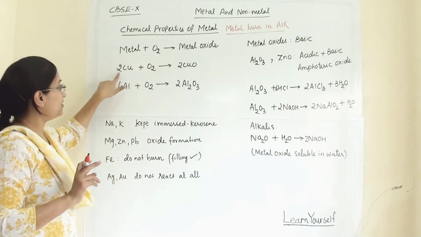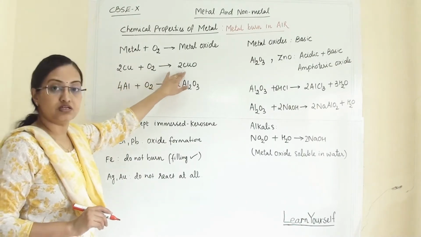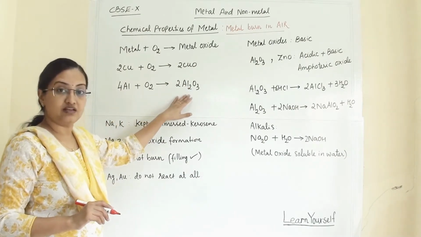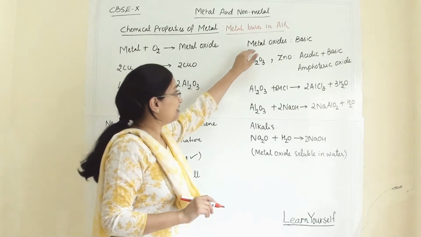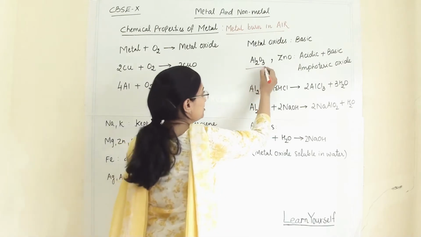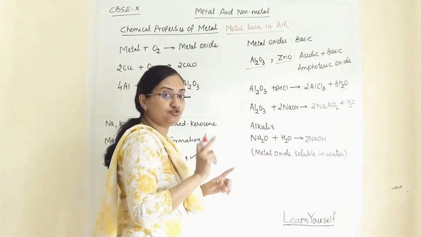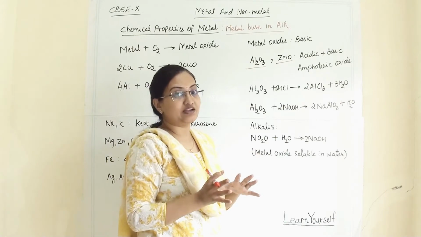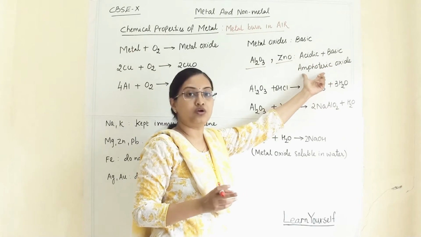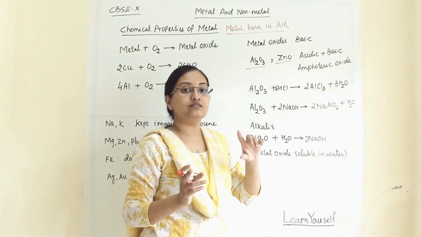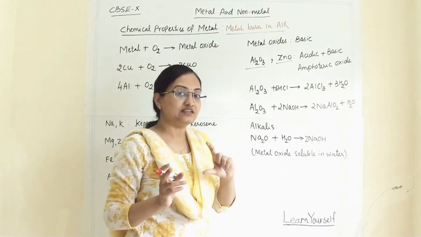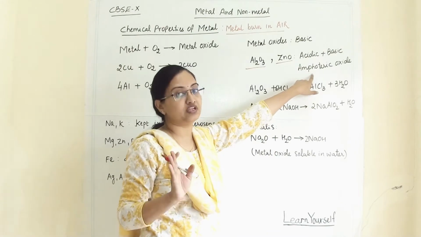First, copper. When copper reacts with oxygen, it will give us copper oxide. Aluminium will react with oxygen and it will give us aluminium oxide. Now, metal oxides are basic in nature, but some of the metal oxides, for example, aluminium oxide and zinc oxide, will show both types of property. That means they will show acidic as well as basic properties. That's why they are called amphoteric oxides. When the oxide shows both characters, acidic as well as basic, then it is termed as amphoteric oxide.